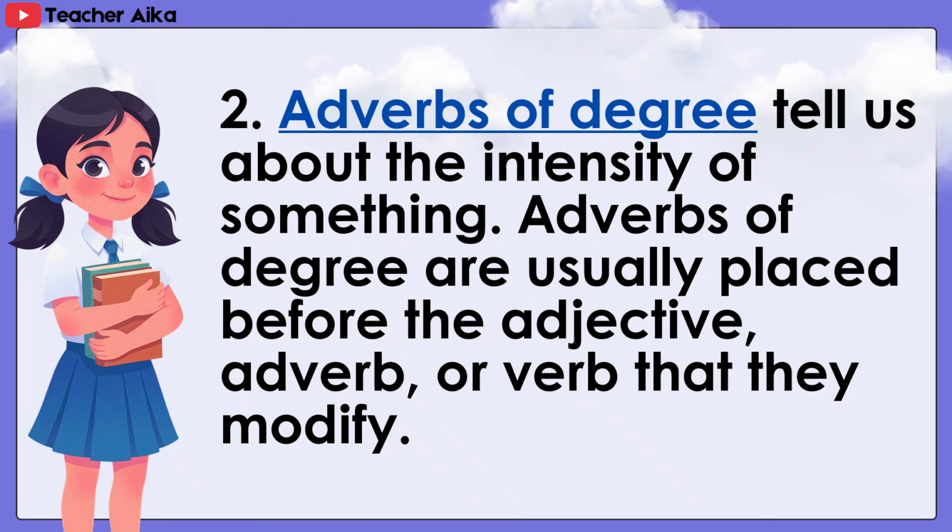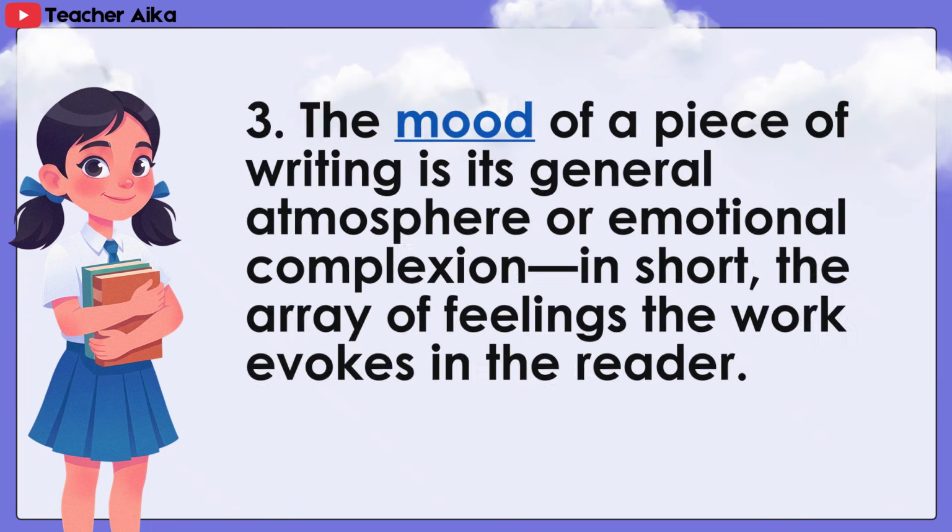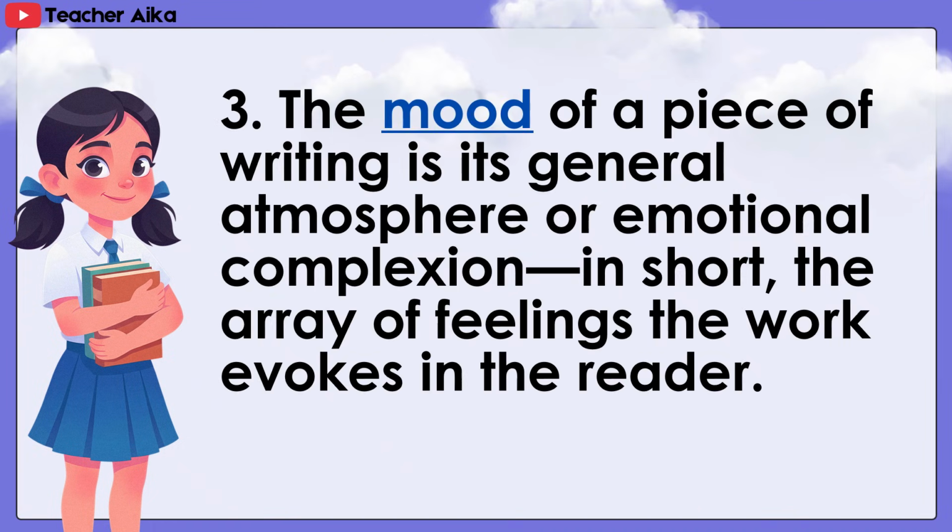Adverbs of degree are usually placed before the adjective, adverb, or verb that they modify. 3. The mood of a piece of writing is its general atmosphere or emotional complexion. In short, the array of feelings the work evokes in the reader.